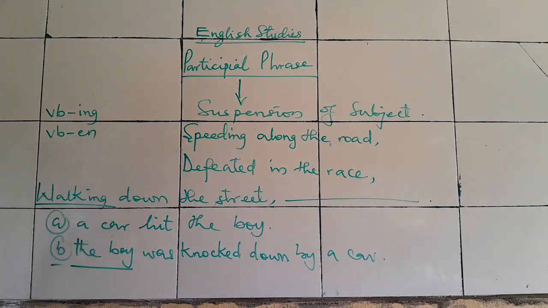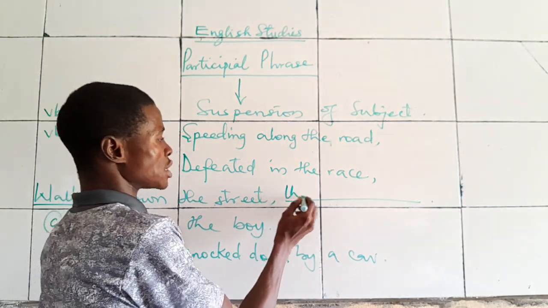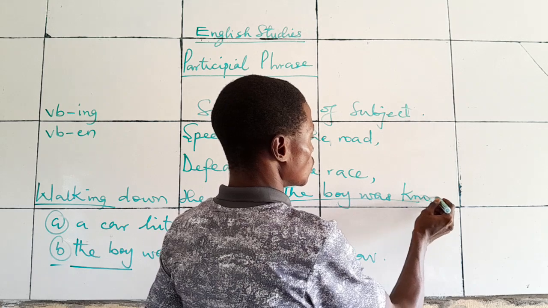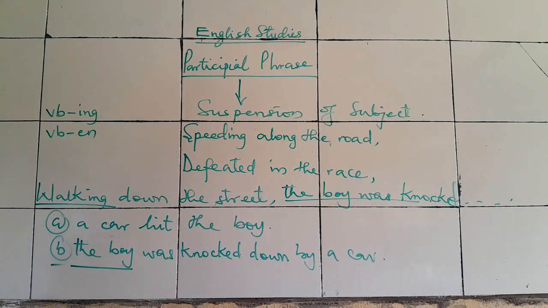So if you have this kind of expression and you want to complete it, you say, walking down the street, the boy was knocked down by a car. That is about participial phrase. To get more of this, you might need to lay your hands on various WAEC questions and ECHO questions. Likewise, UTME questions.